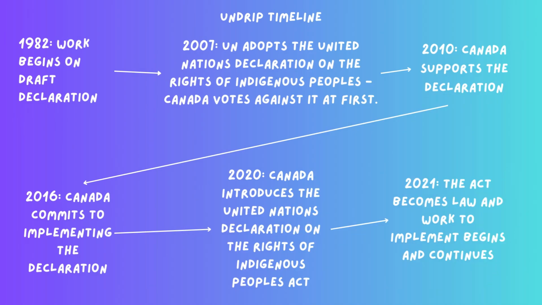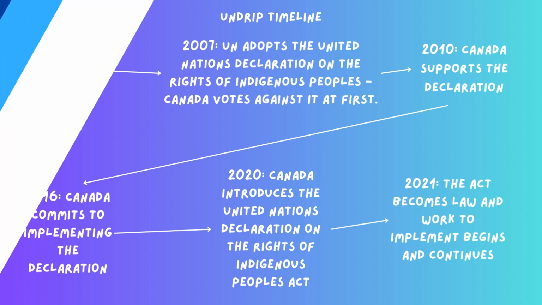1982, work begins on draft declaration. 2007, UN adopts the United Nations Declaration on the Rights of Indigenous Peoples. Canada votes against it at first. 2010, Canada supports the declaration. 2016, Canada commits to implementing the declaration. 2020, Canada introduces the United Nations Declaration on the Rights of Indigenous Peoples Act. 2021, the act becomes law and work to implement begins and continues.